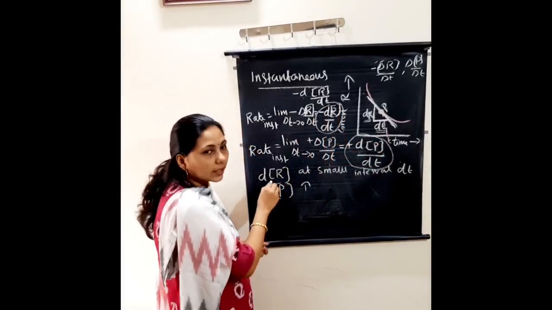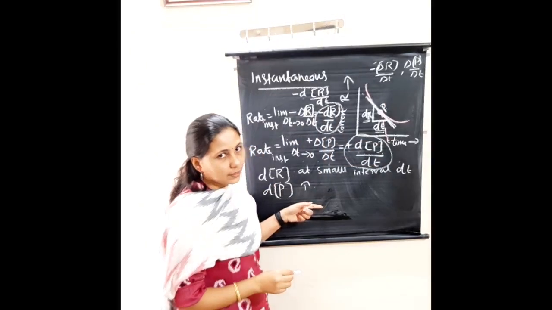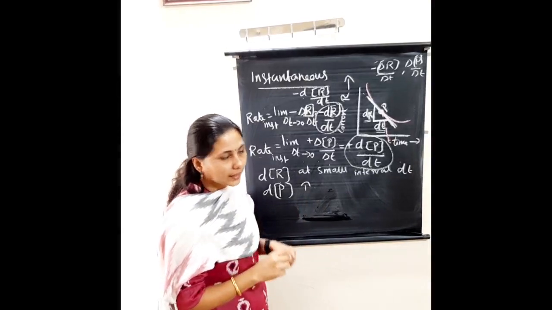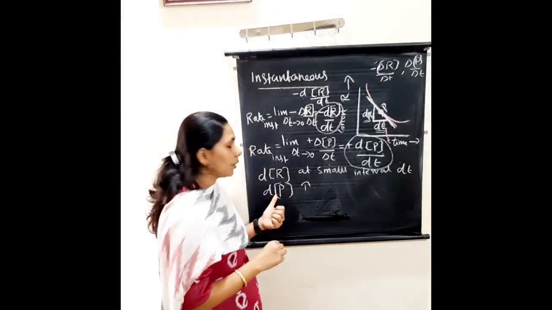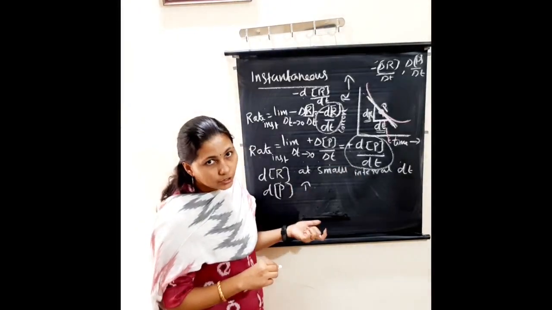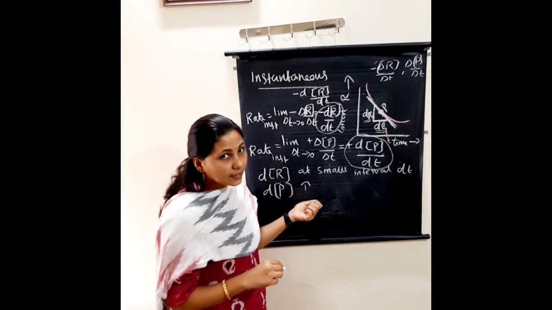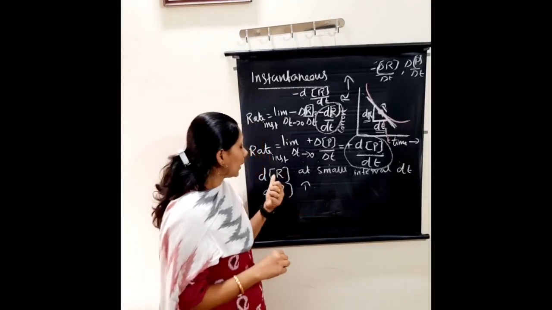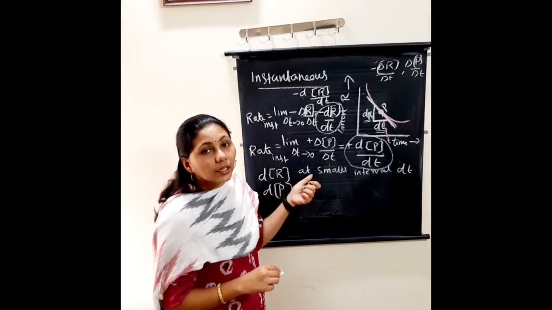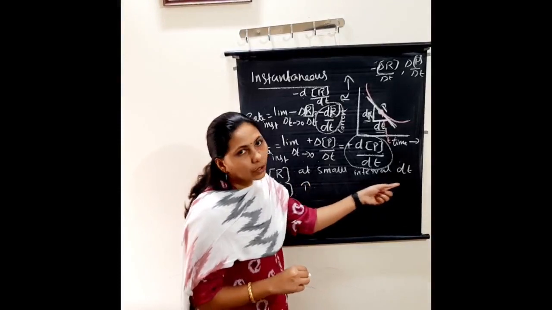So here dR means what? Small change in concentration of the reactants at a small interval of time dt. dP means what? Small change in concentration of the products, that is, a small increase in concentration of the products at a time interval of dt. dR means a small decrease in concentration of the reactant at a time interval of dt.